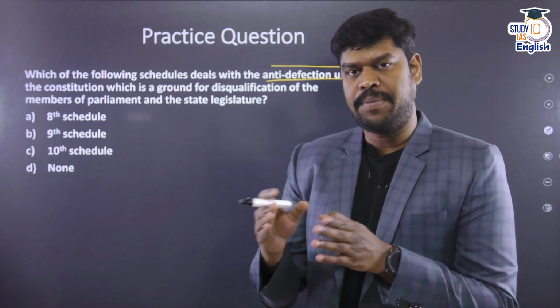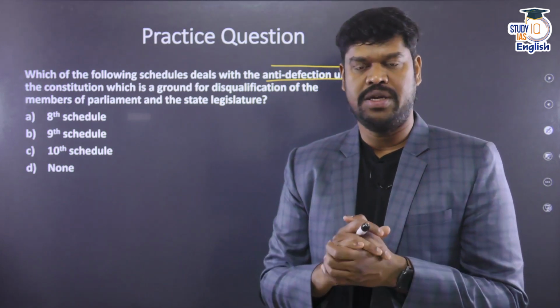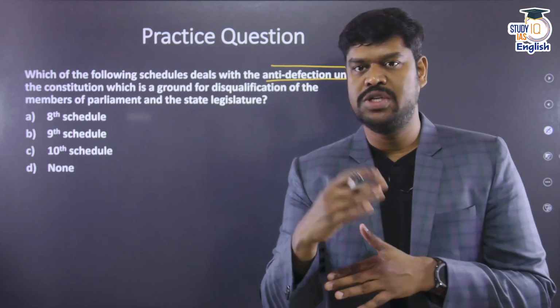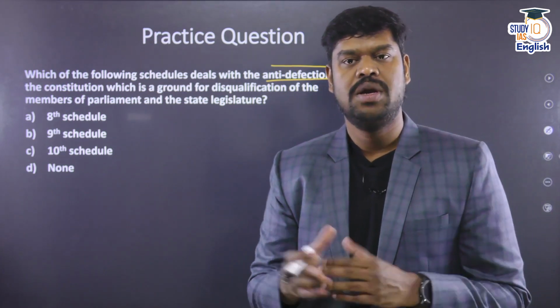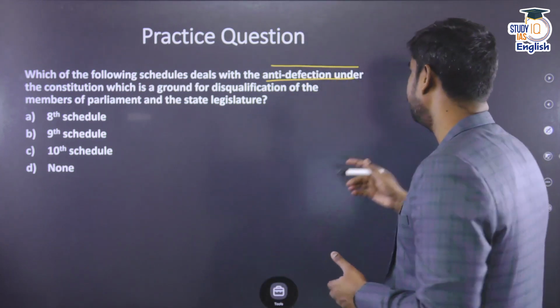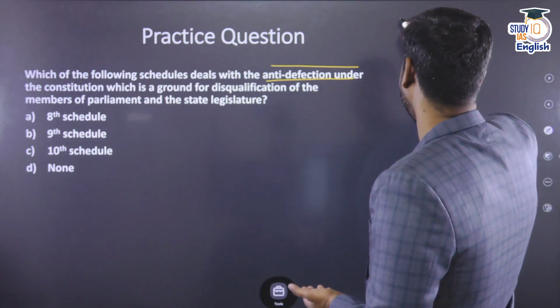So later the Parliament thought that the defectors have to be punished, and what should be the punishment for political defection? That they shall be disqualified from being a member of Parliament or a member of state legislature. And this provision was brought into the Constitution for the first time in the year 1985.